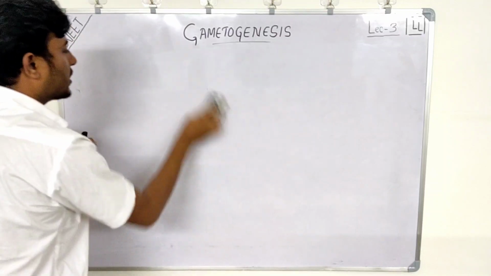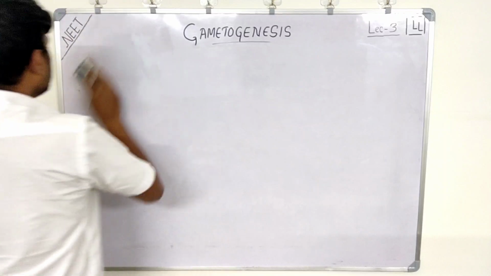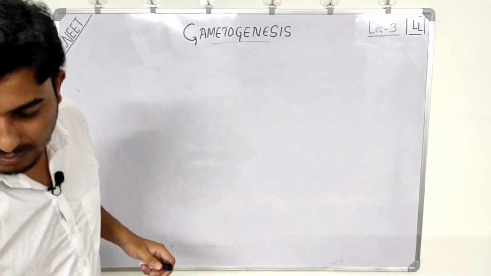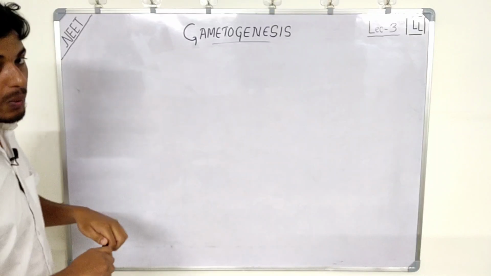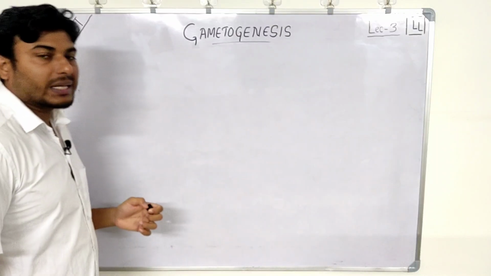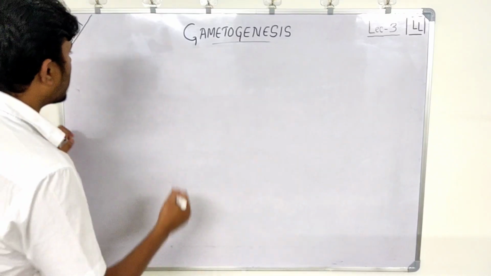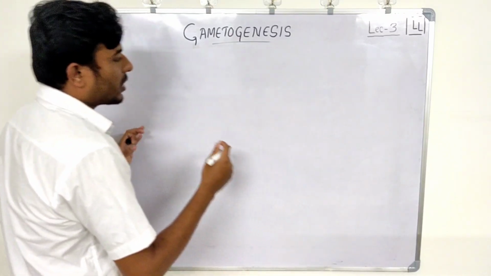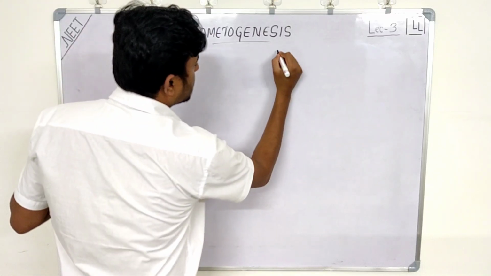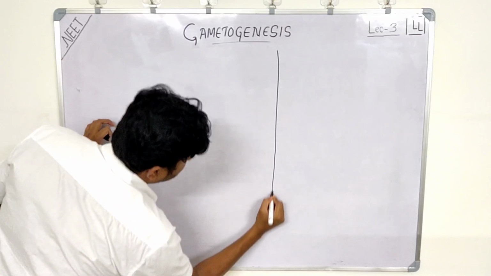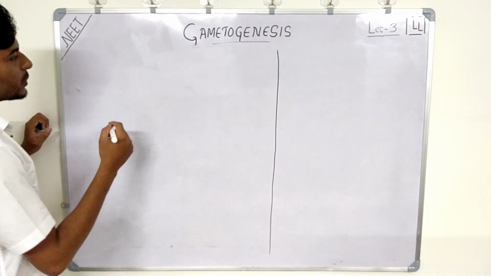So first of all, let's see spermatogenesis. Now we know inside the testis we have seminiferous tubules, right? While teaching spermatogenesis, I will also show the diagram side by side.